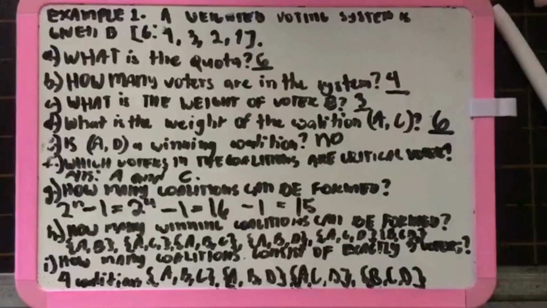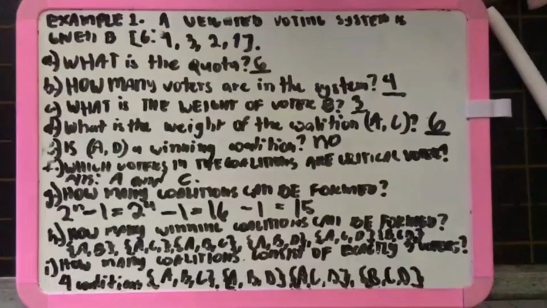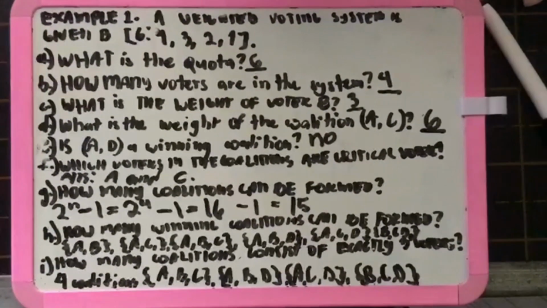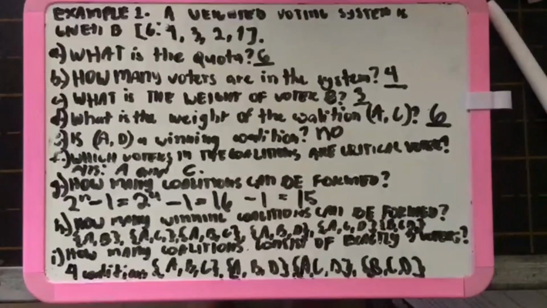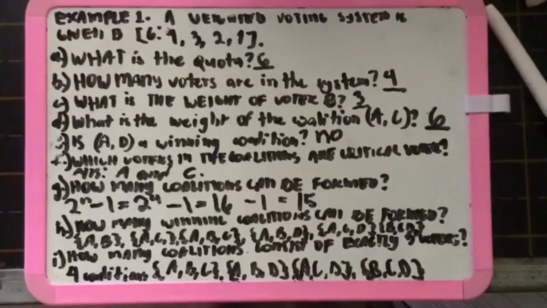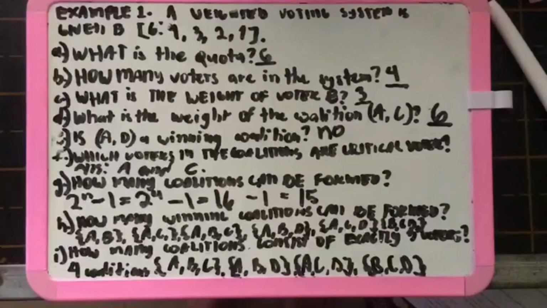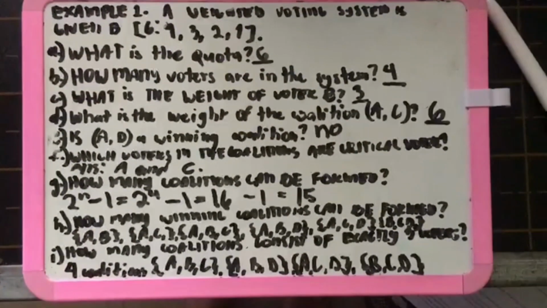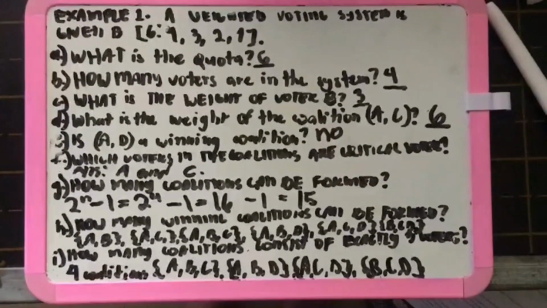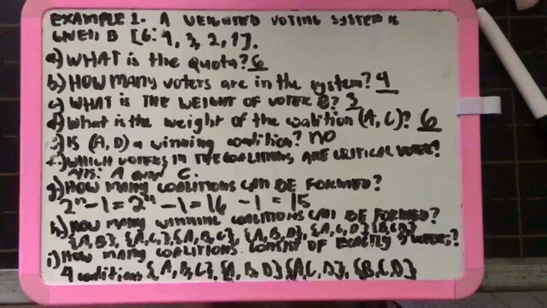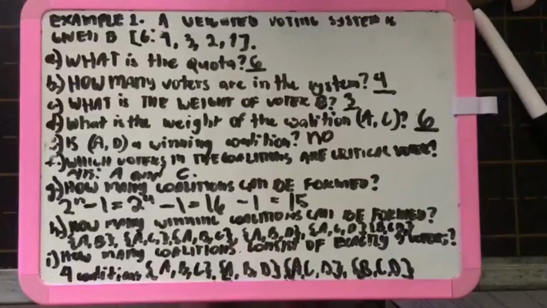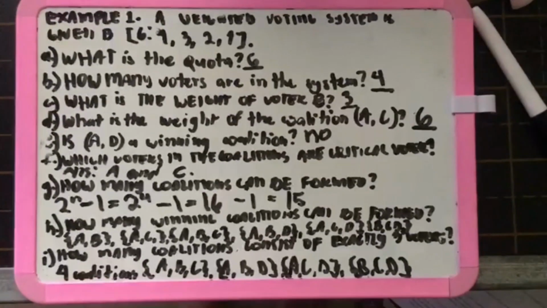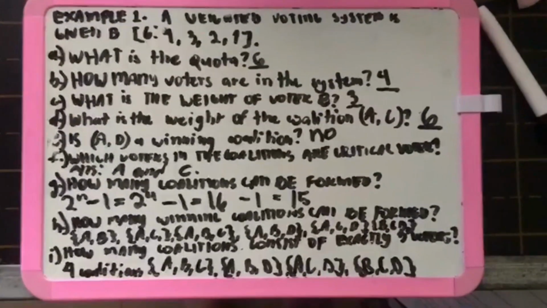How many voters are in the system? It is 4. What is the weight of voter B? The answer is 3. What is the weight of the coalition A and C? The answer is 6. Is AD a winning coalition? The answer is no. Which voters in the coalitions are critical voters? The answer is A and C. How many coalitions can be formed?